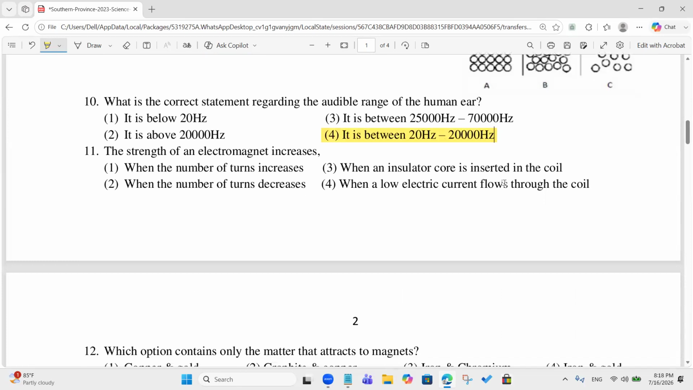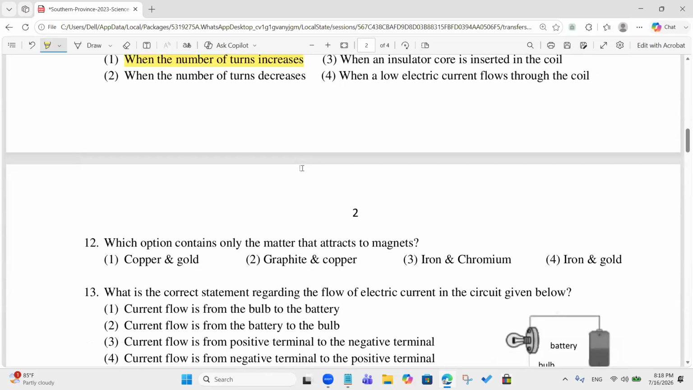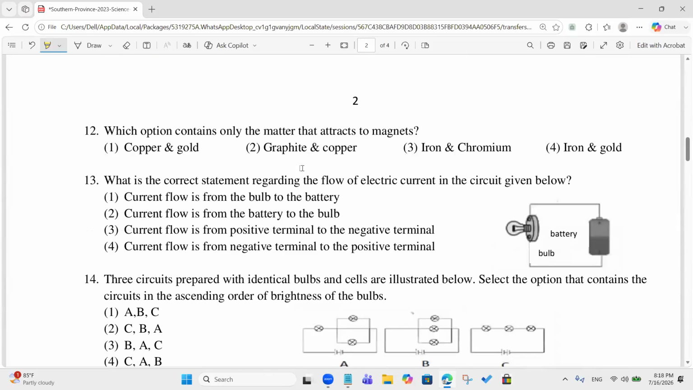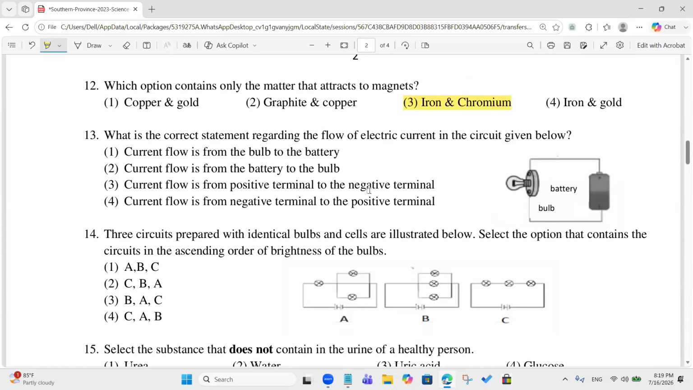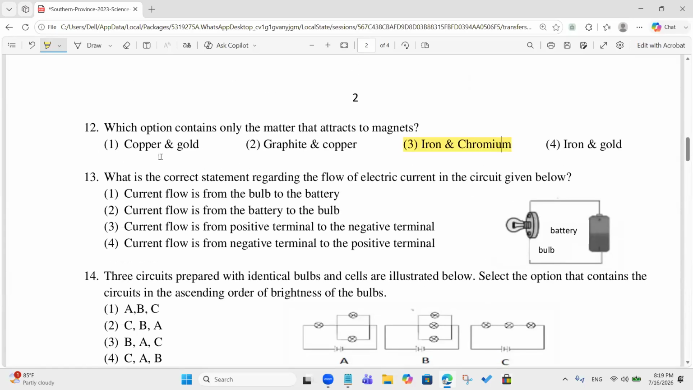The strength of an electromagnet increases when the number of turns increases. First one. Okay, good. And which options contain only the matter that attract to magnets? Iron and chromium. Correct. And why is the first one wrong? Copper, gold? Because gold and copper are not magnetic materials, they are non-magnetic. Yes, because both are not attracted, right?